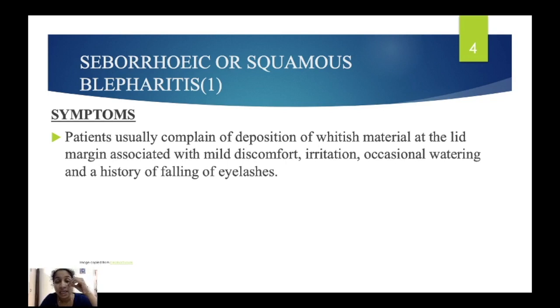So the patient complains about deposition of white material at the root or the lid margin, mild discomfort, irritation, watering of the eye, and falling of eyelashes. These are the symptoms of seborrheic blepharitis.